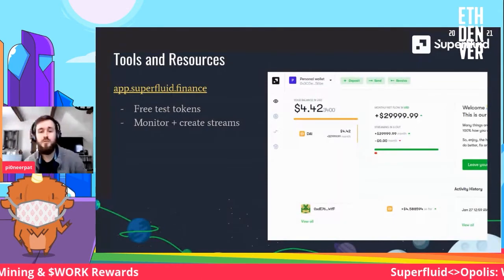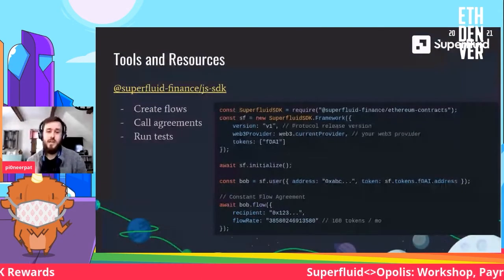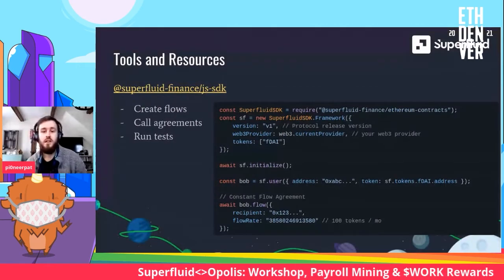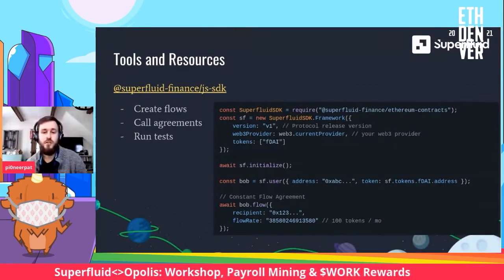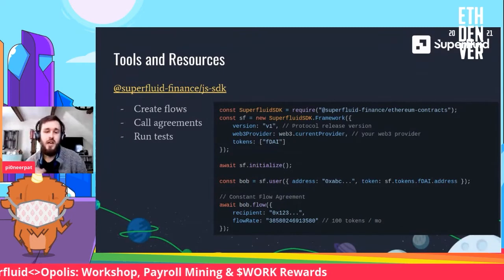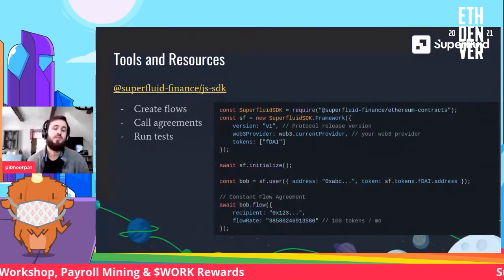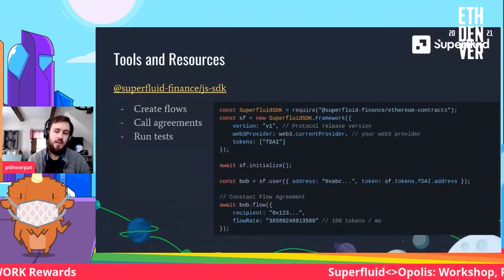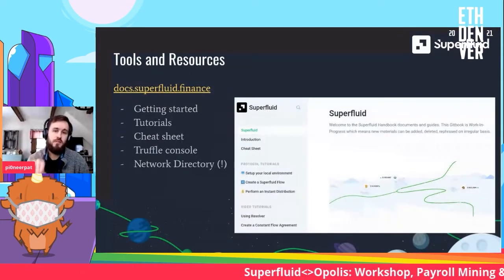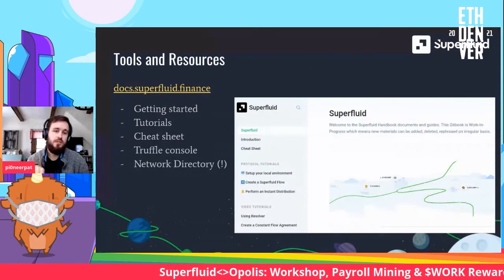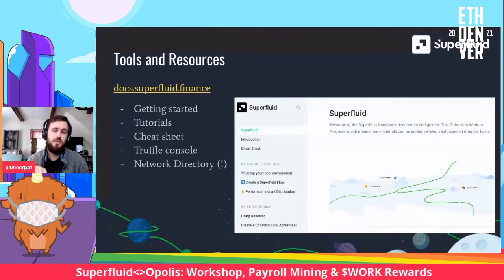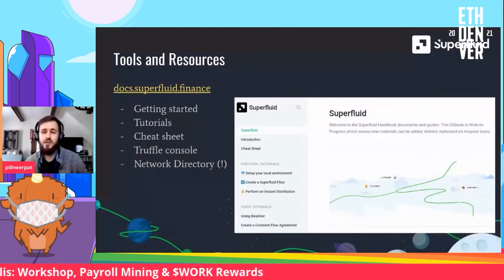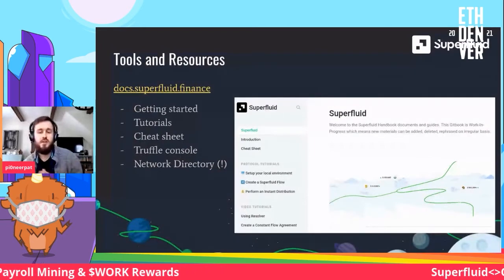You can also monitor streams. We have the JS SDK, which works for both Web3.js and Ethers. That allows you to quickly create new streams and also do the instant distribution like I talked about earlier. That is available. And of course, the docs. Here you can get set up, get started with everything. We have the network directory where you can see where all the contracts are deployed on the testnets. We have basically every testnet except for Kovan.